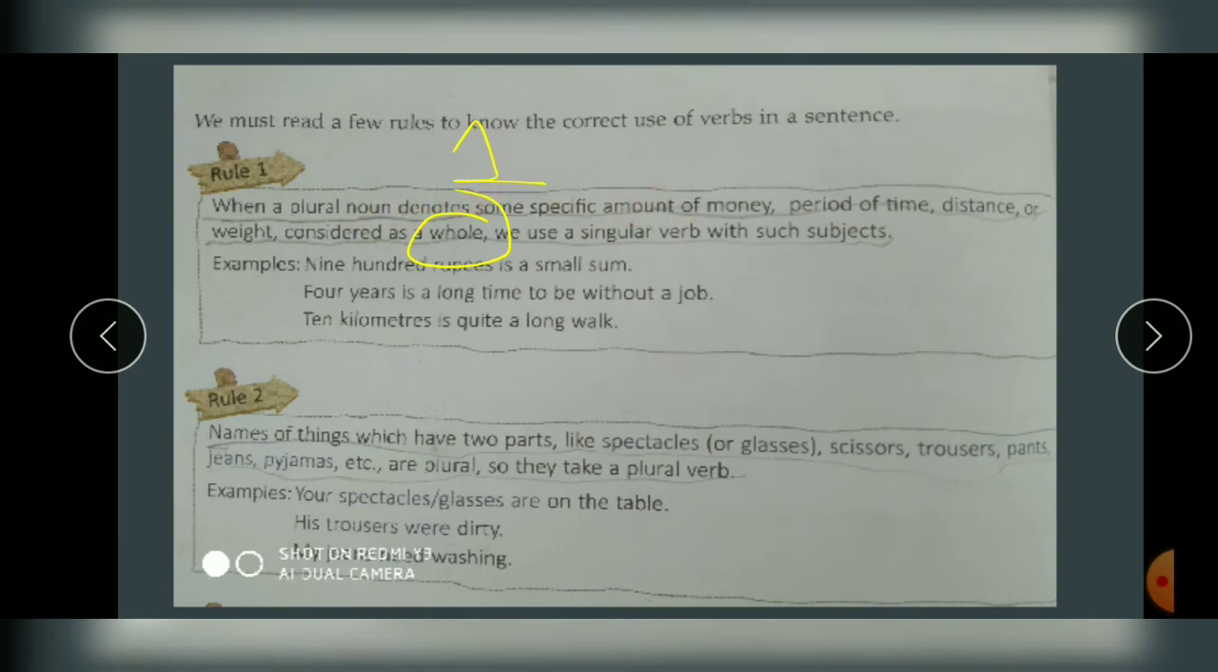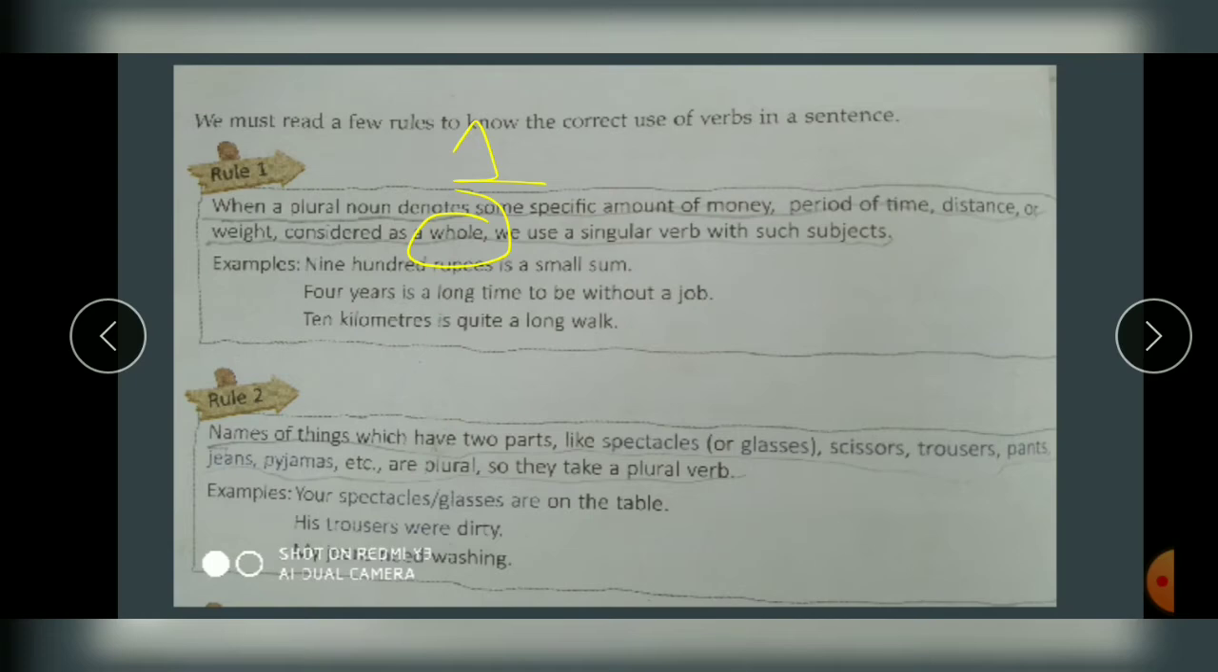I repeat, if your noun, which means your subject, the one you are talking about, is regarding money, or time, or distance, or weight, then even if it is plural, we will be considering it as singular and your verb according to it will be singular.